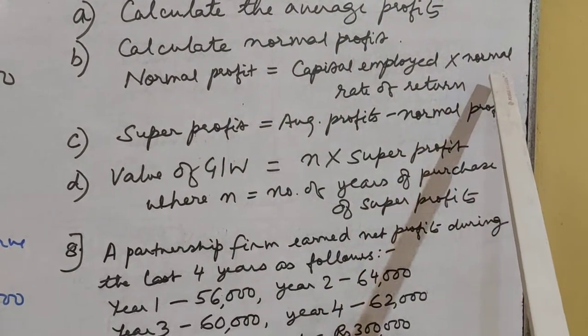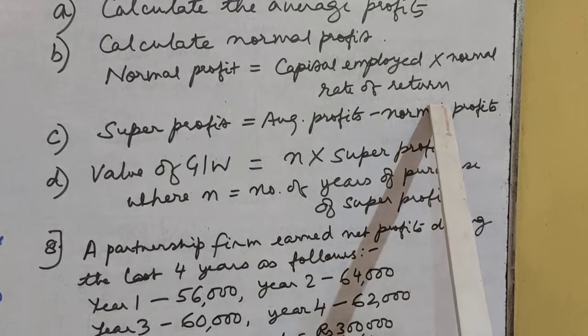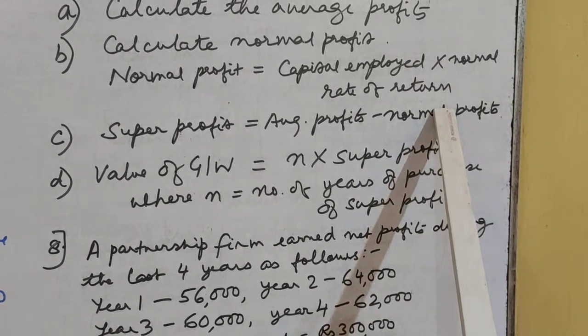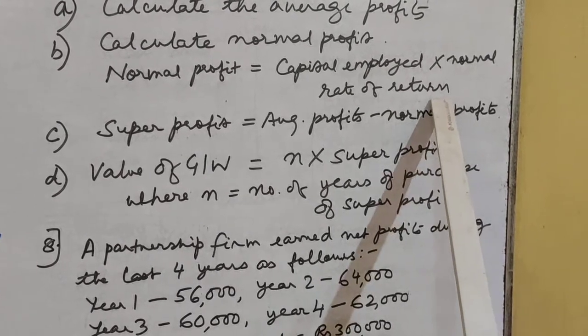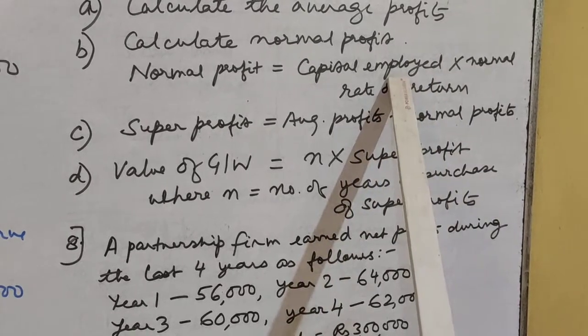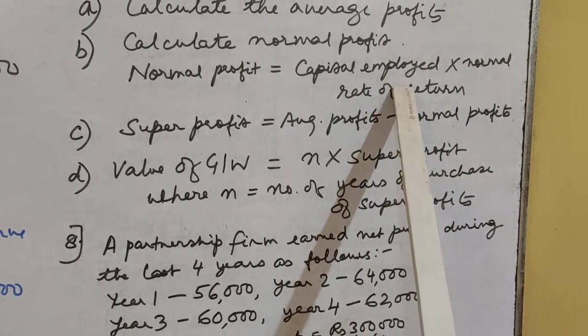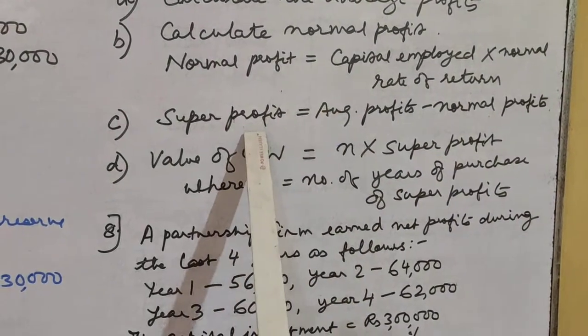Now, what is this normal rate of return? It is a percentage of return which you expect from the capital that you have employed. For example, if the rate is given as 10%, it means that for every 100 rupees of capital employed, you are expecting to get a return of rupees 10. Then we will calculate super profit.